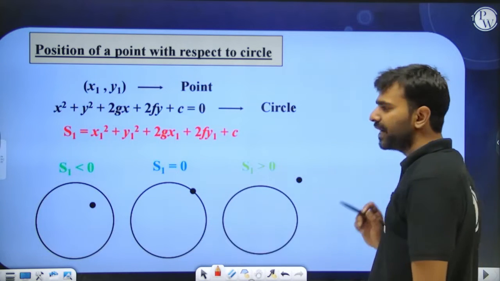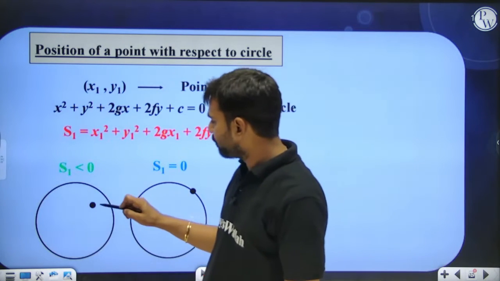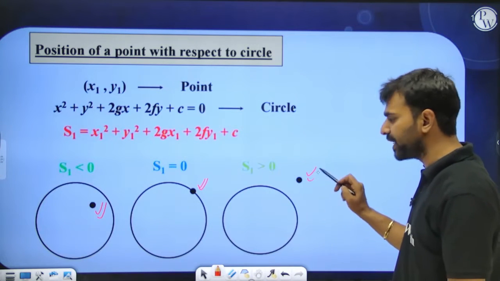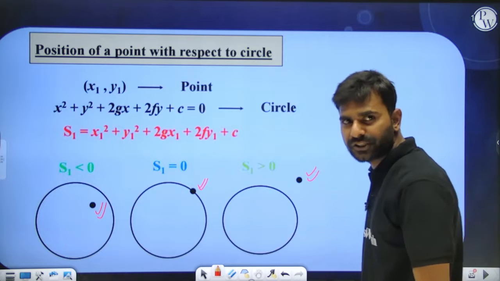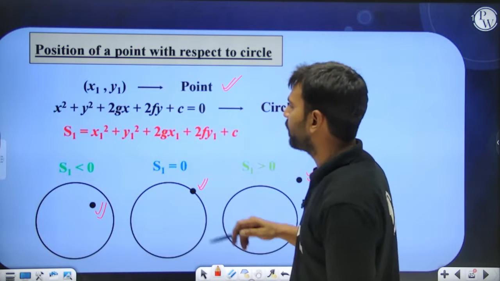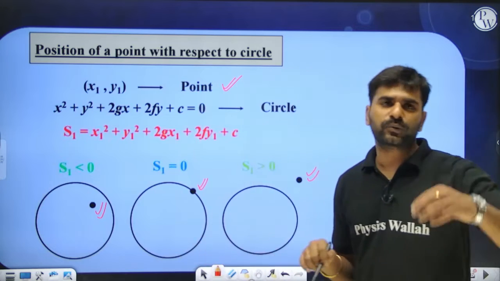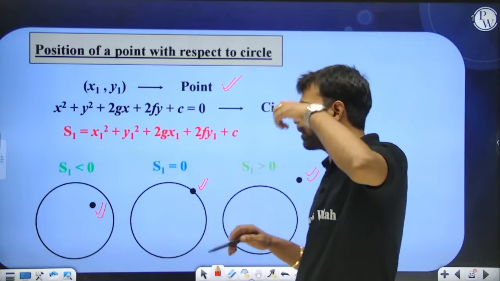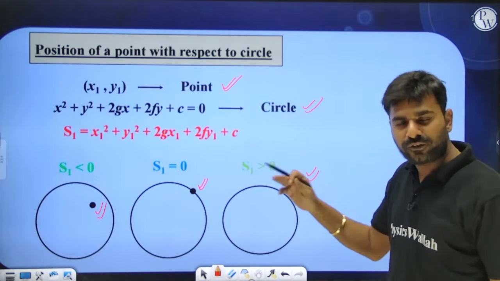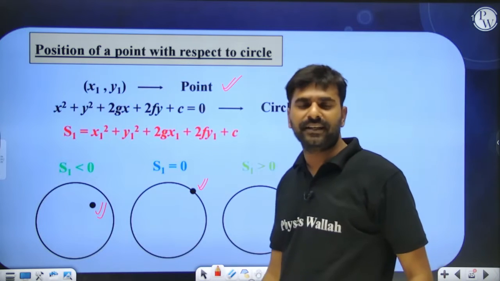So there can be 3 relations between a point and a circle. Either the point can lie inside the circle, or the point can lie on the circle, or the point can lie outside of the circle, right? These 3 relations can be there. Now understand, if (x1, y1) is one point given to me and one circle's equation x² + y² + 2gx + 2fy + c = 0 is given to me, then if I want to find out which of these 3 cases is getting satisfied between the point and the circle,